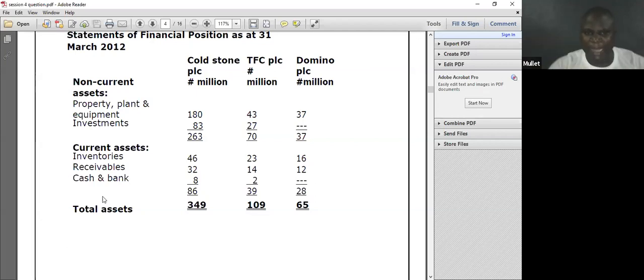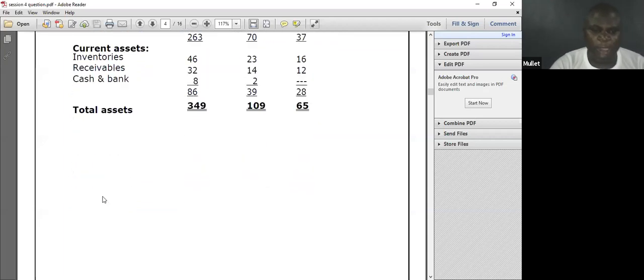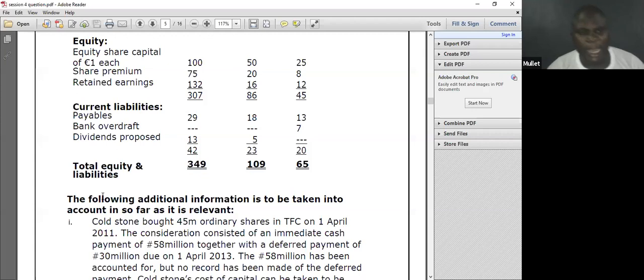I will now write the format of the consolidated statement of financial position as at 1st March 2012. I will say PPE 180 plus 43, investment plus 27. Then I will write goodwill. After writing goodwill, I will leave that 39 space, because of those things that will come there, and I will put everything down. I'll go to current assets: inventory, receivable, cash, bank, leave one line space, and put total assets. Then equity and liabilities: share capital, share premium, retained earnings, NCI.